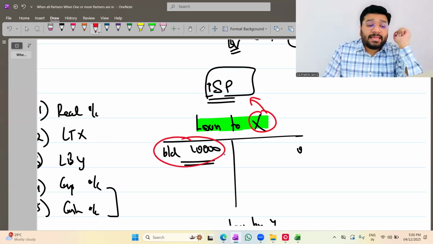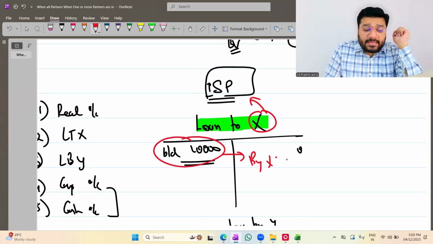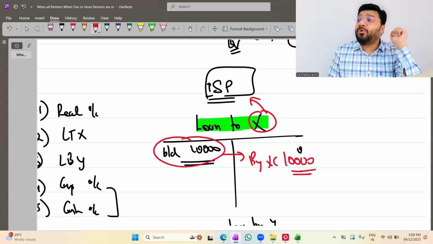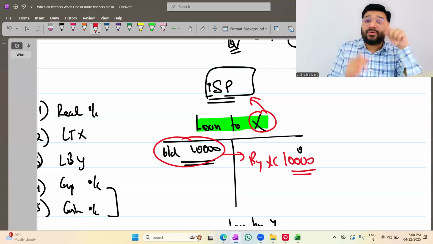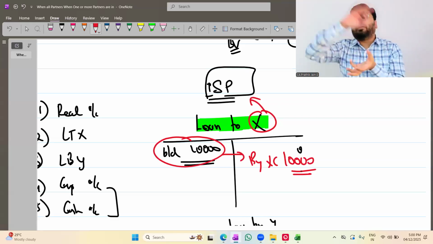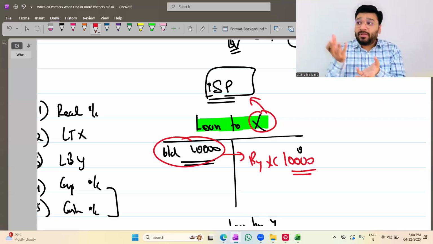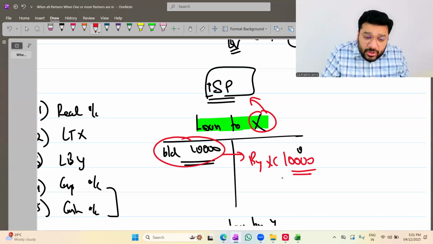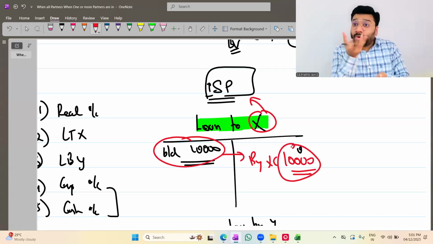You will transfer it to the capital account. So by X's capital account, 10,000 will be transferred. Why? Because in the capital account of the insolvent partners, you will calculate the amount of deficiency, and that deficiency will be shifted onto the solvent partners. Deficiency means whatever money, in whatever form, I have to receive from the partner and have not received, I'm accumulating everything in one place called the capital account. So this money also I'll accumulate in the capital account and I'll get the total deficiency.